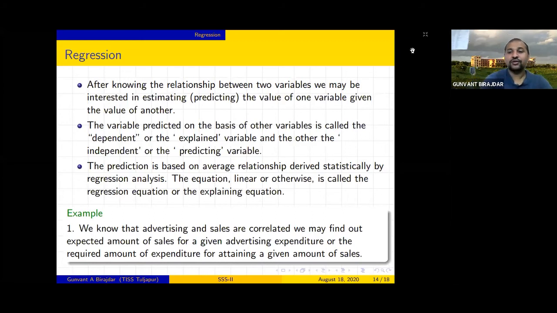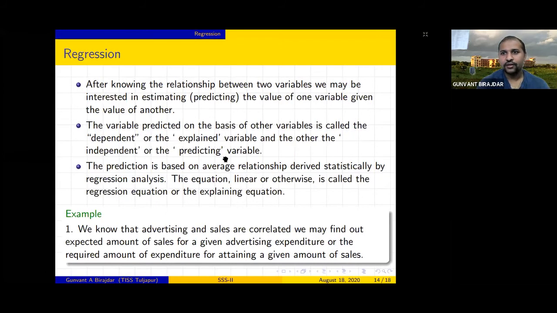So now I was telling that once we understand the relation between these two variables, we are interested to estimate, or to predict what is going to happen in the future, right?